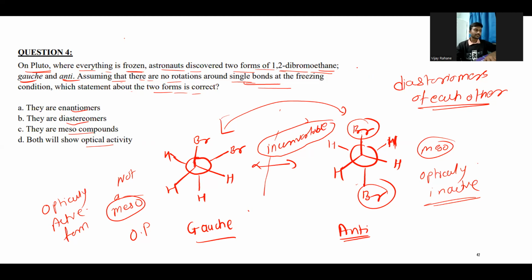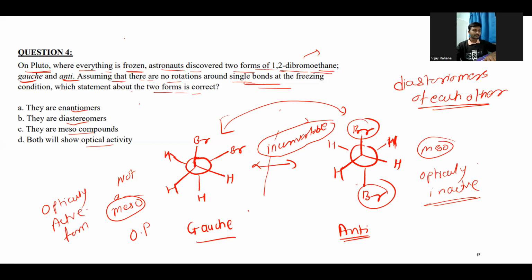Yes, at room temperature, this 1,2-dibromoethane will be in the anti form, or it will go into the gauche form. It has sufficient energy, so it can convert from one form to the other. So you need to consider that if a molecule has any possible form which is optically inactive, the entire molecule will be optically inactive.